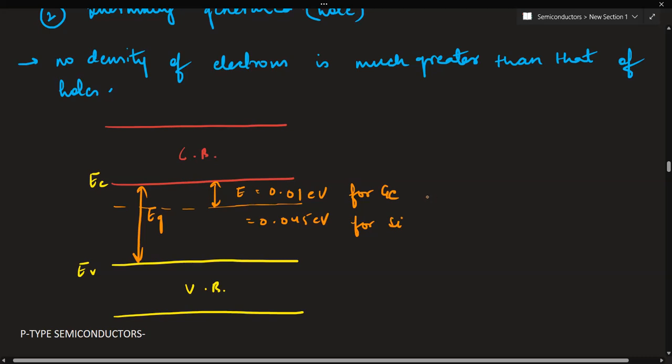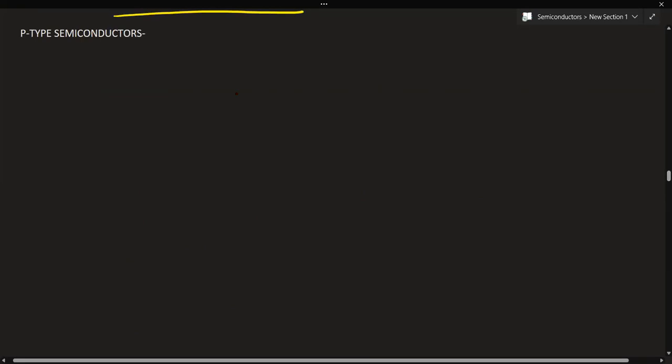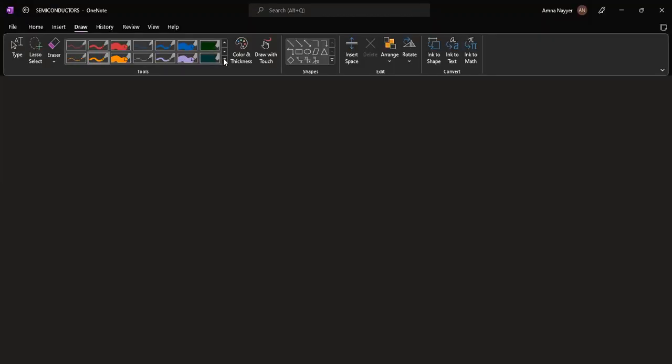This is the energy level of donor atom. This is the energy, this is basically the ionization energy that is required. Now see, this was all about N-type. The other type that we have are the P-type semiconductors.